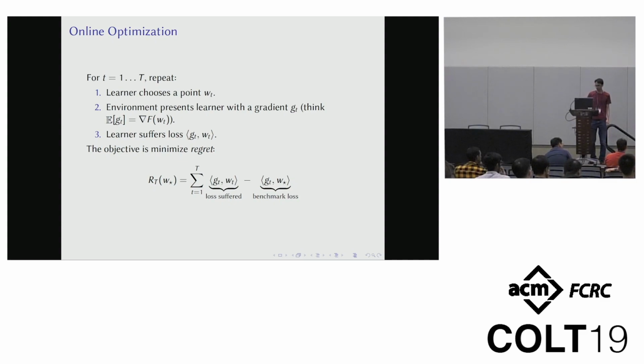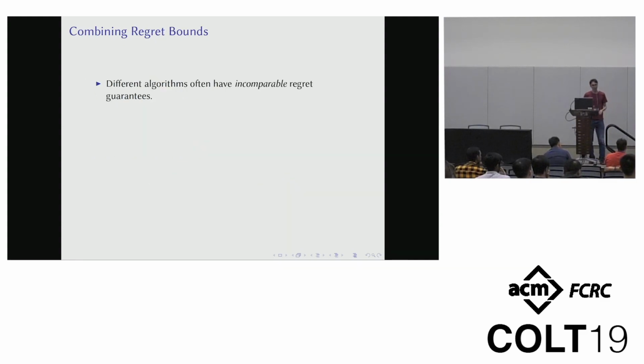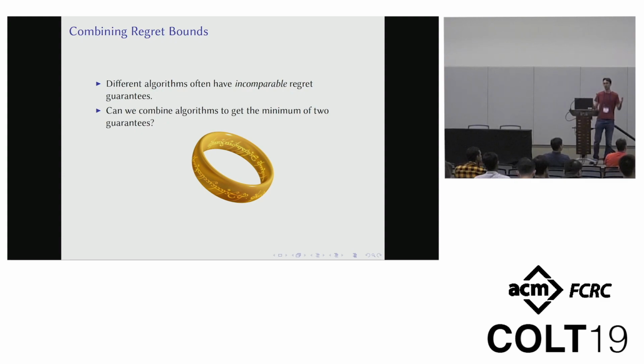Okay? Great. So a lot of times when people come up with algorithms for this sort of thing, they'll say, oh, I came up with a new algorithm, it's fantastic, it's optimal. And then a year later, somebody else will publish another paper and say, I have a different algorithm, it's also optimal, right? And you might ask yourself, how can this be? The problem is, of course, that we're looking at these point-wise regret bounds, and it's possible for two different regret bounds to be simultaneously optimal but incomparable. And of course, what you would really like to have is one algorithm to rule them all, like one algorithm that's actually optimal and is just as good as any of these all the time. Can we do that?